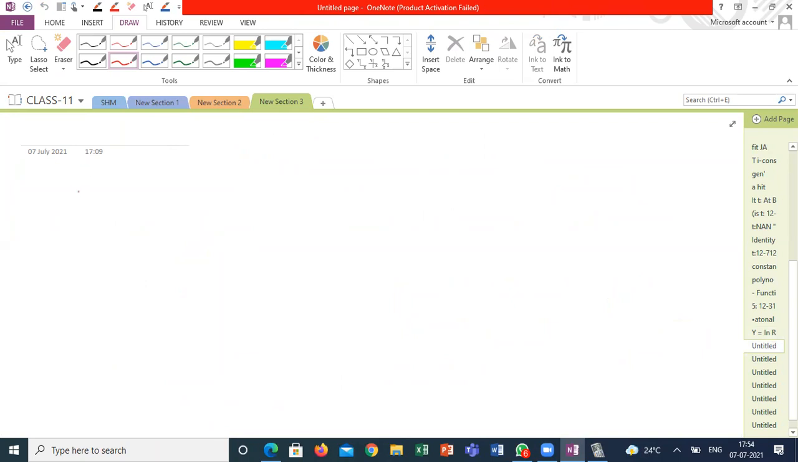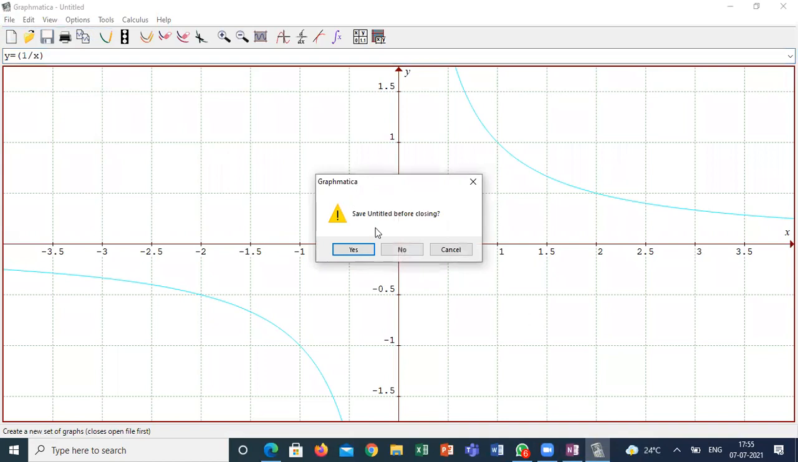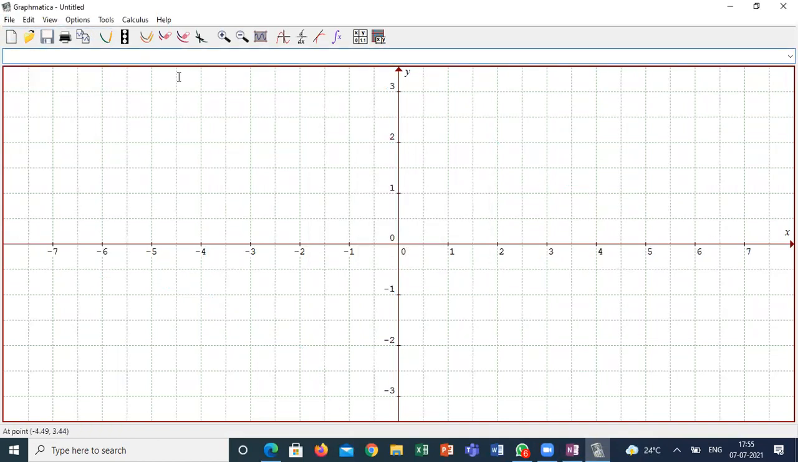Y is equal to mod x is one kind of piecewise function, and y is equal to the greatest integer function is also a piecewise function. I will show you what the meaning of piecewise function is. I think anyone can recollect; I already told you what piecewise functions are previously. Anyone having any idea what the meaning of piecewise function is? Y is equal to the greatest integer function.